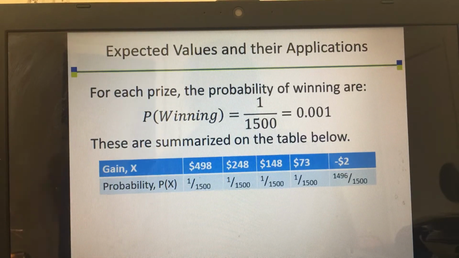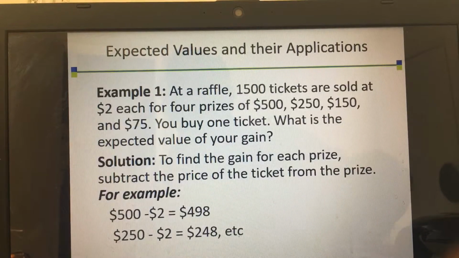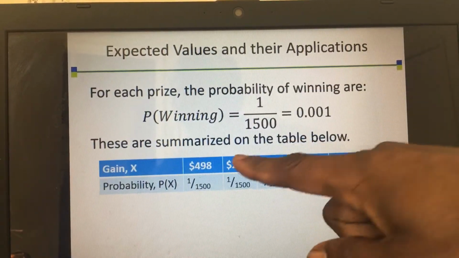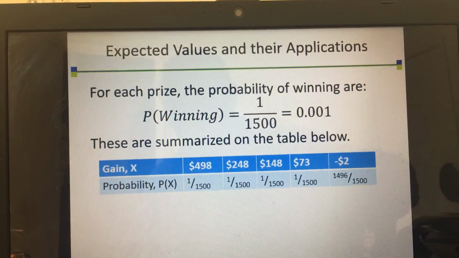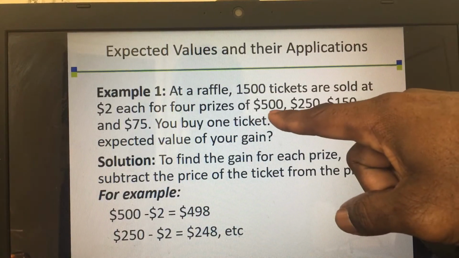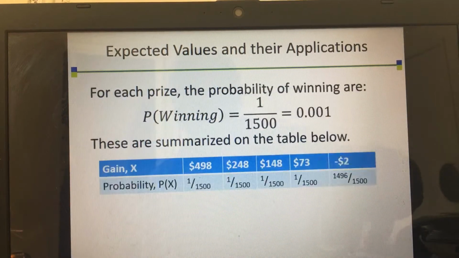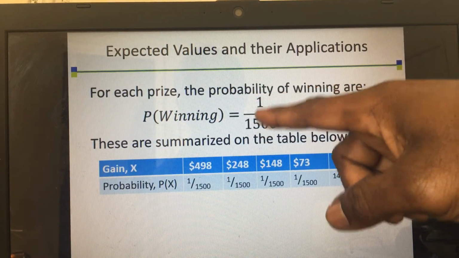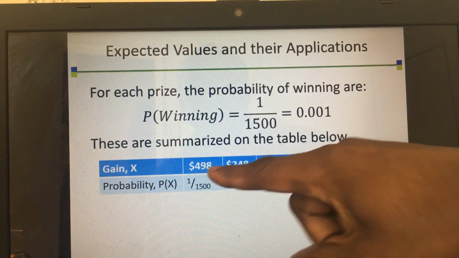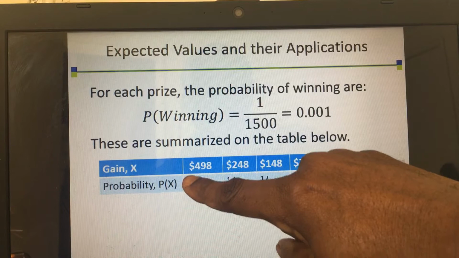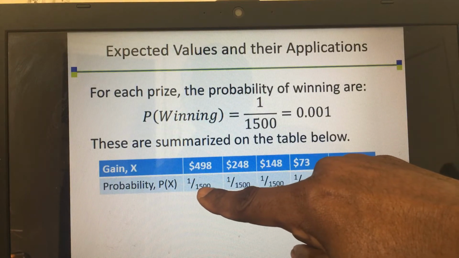So the first thing we do is to prepare our table of values for these winning prizes. Like I have already mentioned, somebody who won $500 actually won $498, and the probability is 1 over 1,500. So this is for somebody who won $500. The chance of winning is 1 out of 1,500.